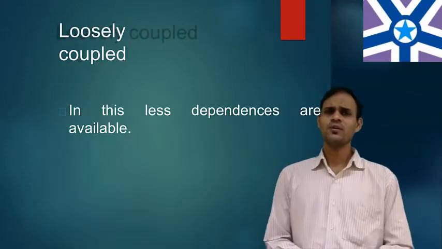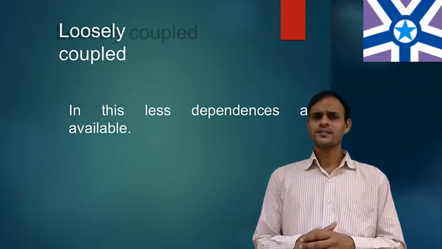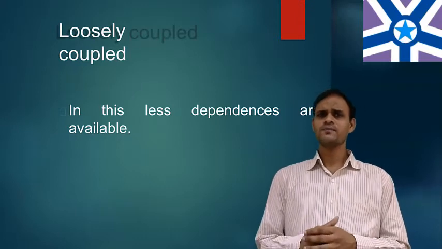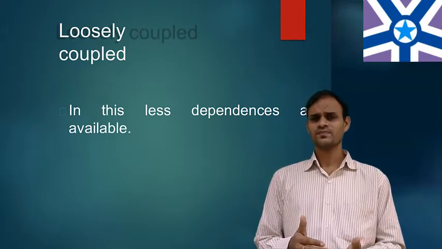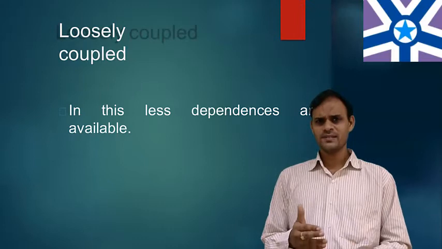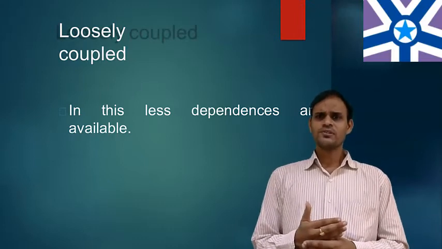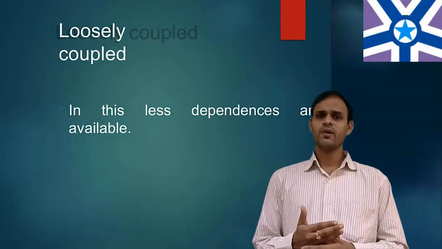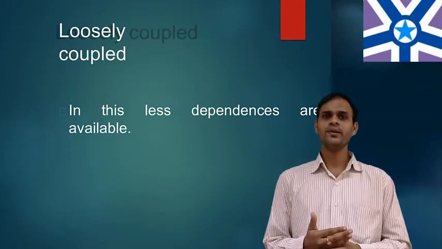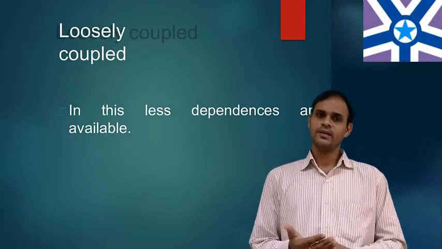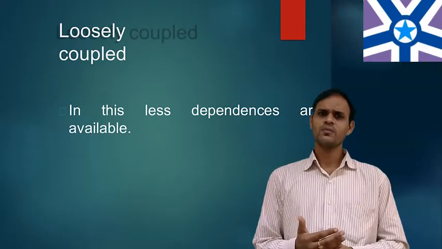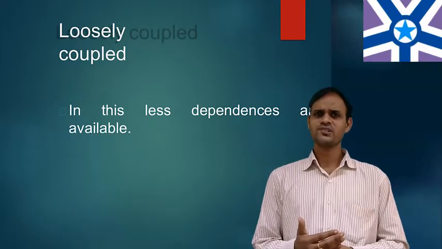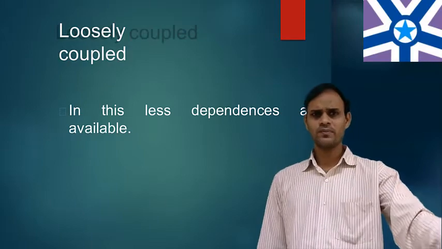So what is loosely coupled? Loosely coupled means fewer dependencies. Loosely coupled systems are made up of components which are independent or almost independent. In this, fewer dependencies are available. This type of definition is called loosely coupled.